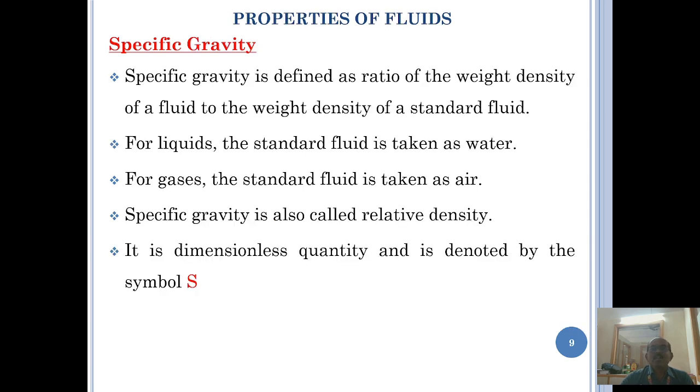Specific gravity is defined as the ratio of weight density of the fluid to weight density of the standard fluid. For liquid, the standard fluid is taken as water. For gas, the standard fluid is air.